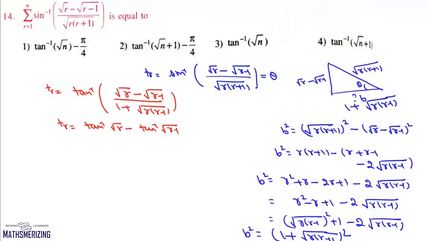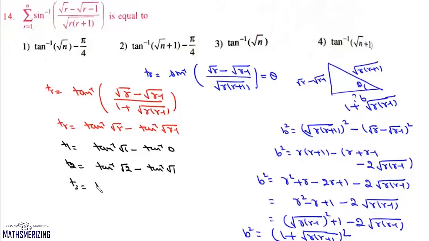So we'll write T1. T1 will be tan inverse under root 1 minus tan inverse 0. T2 will be tan inverse root 2 minus tan inverse under root 1.